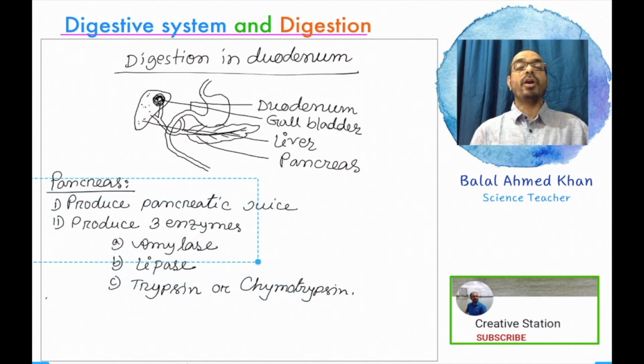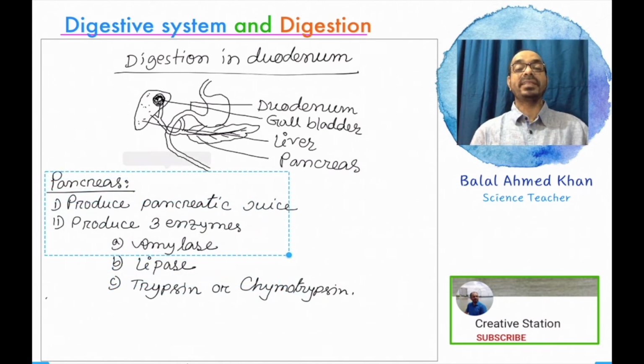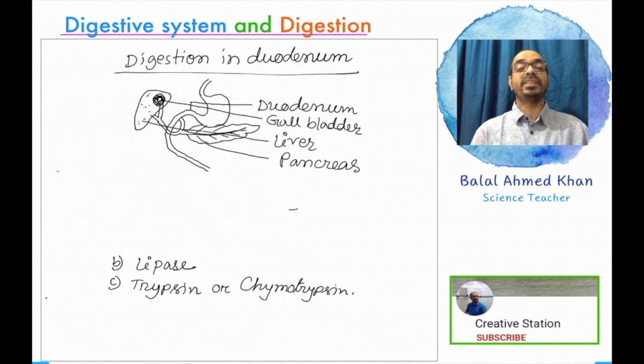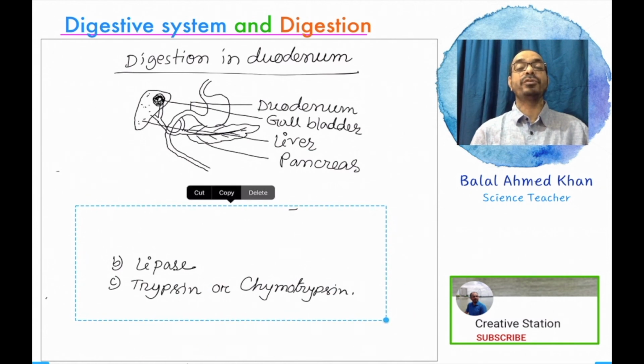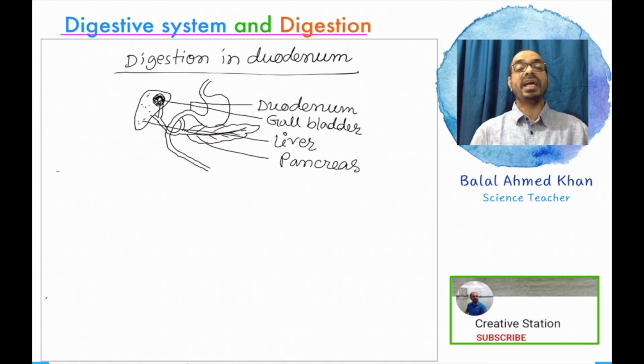Any one biochemical substance works on a specific food. One enzyme does not work on another food. So a specific enzyme works on a specific food. Now I am going to explain the three digestion processes with the help of equations.